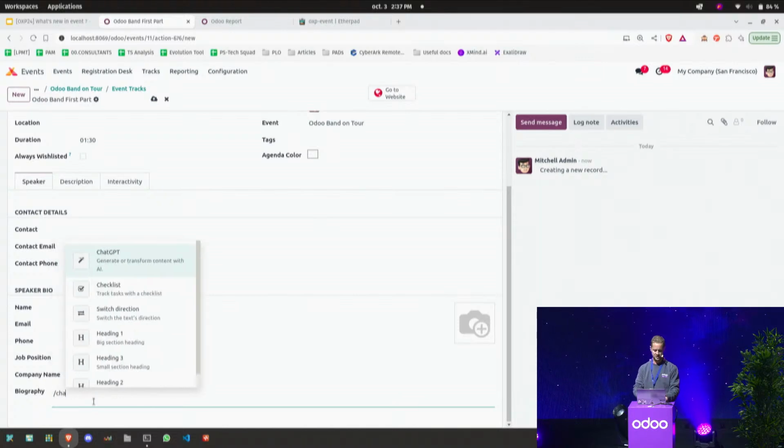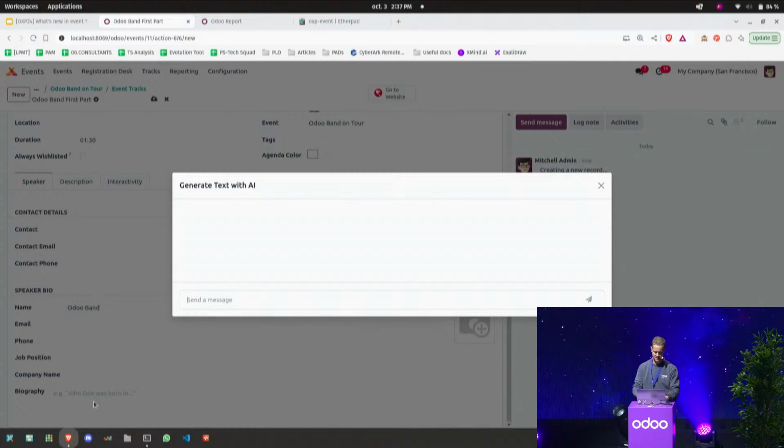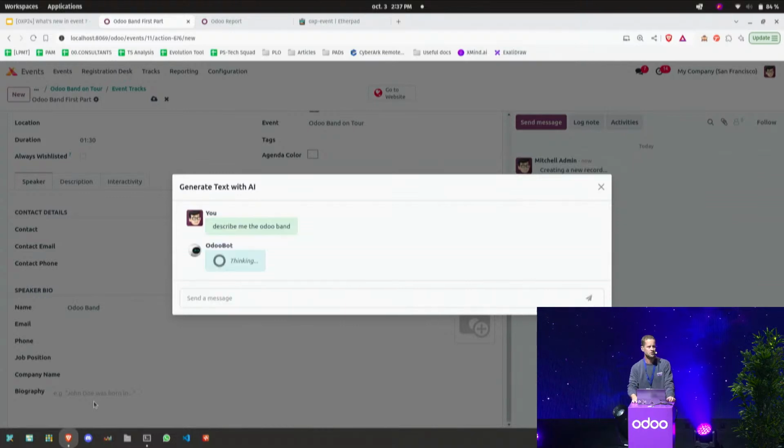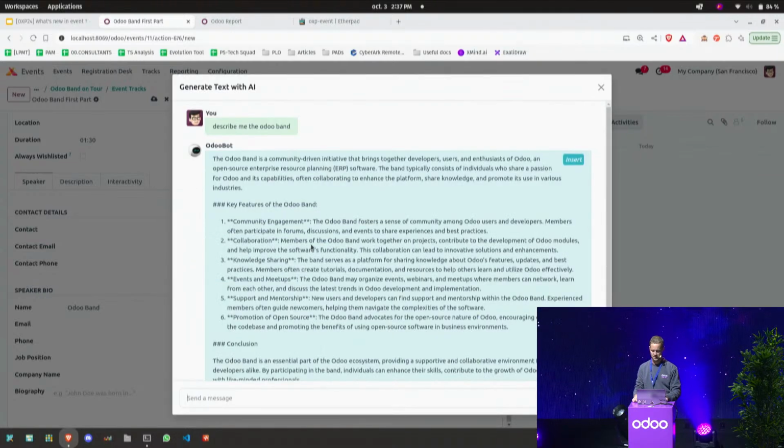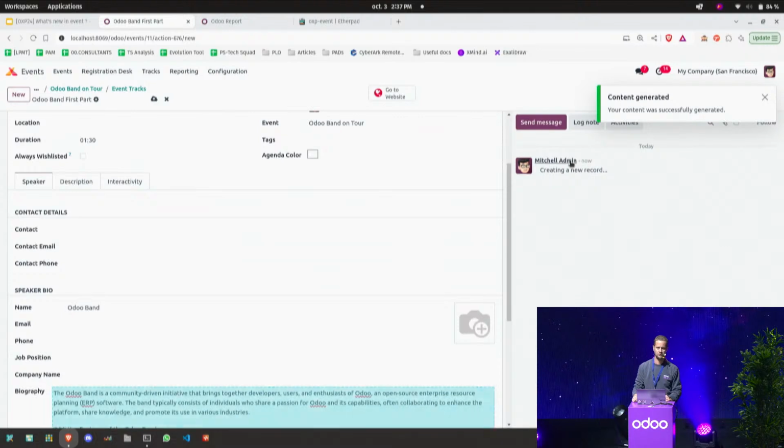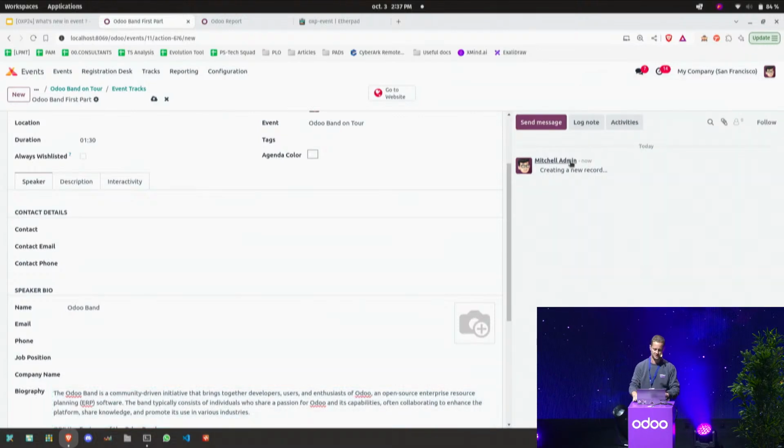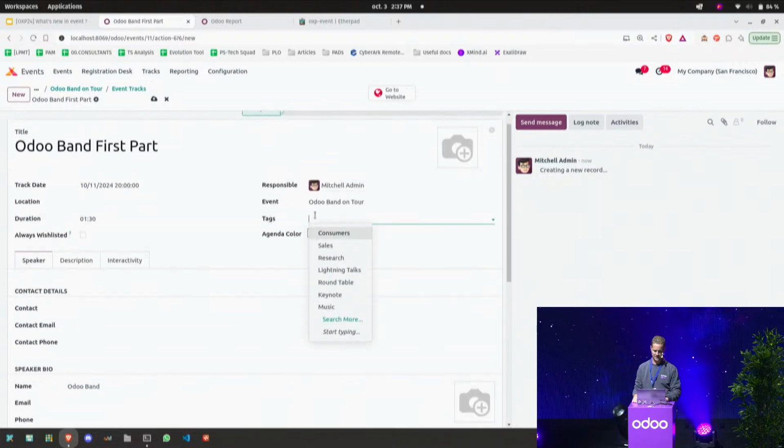And here, because I'm lazy, I will ask ChatGPT to write me a small description of the Odoo band. And using this, ChatGPT will suggest me some text, and I will be able to insert that as a description of the presenter, and I will be able to quickly insert that to feed my event and my track without having to type too many things.